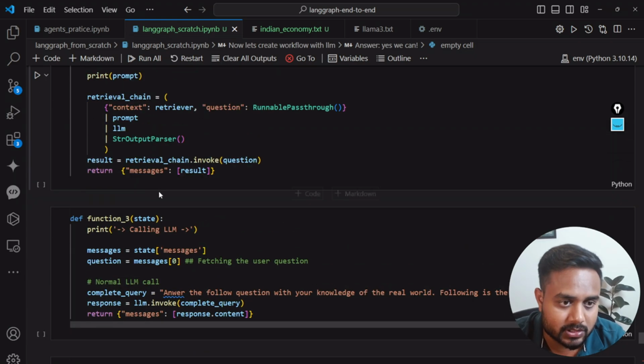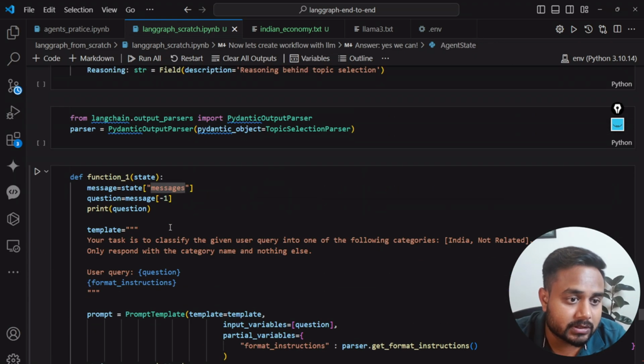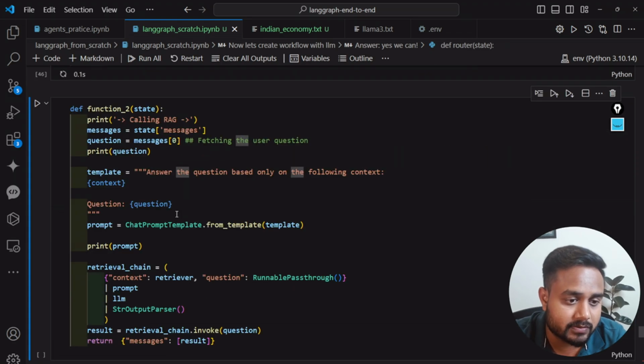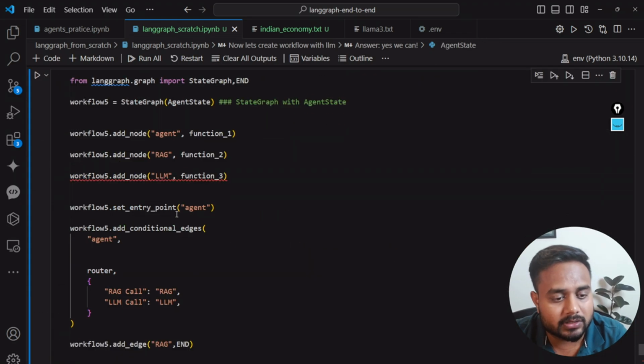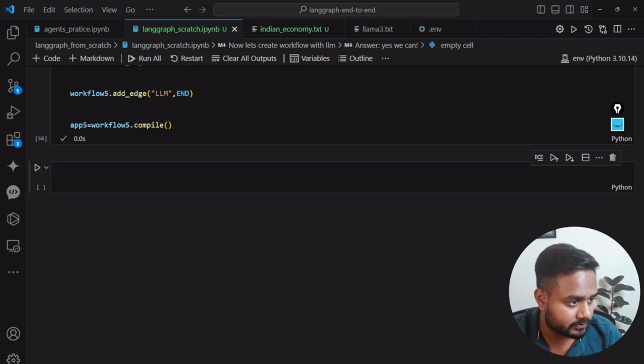Now let me compile this and let me show you. Let me execute this function 3, this one. Or let me check with this function 1 as well. Okay, this is fine. This is fine. Yeah. Okay, great. Now let me show you this thing.